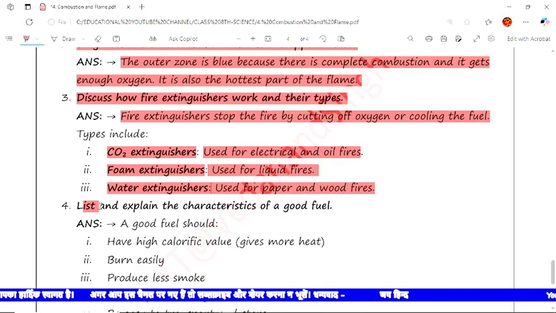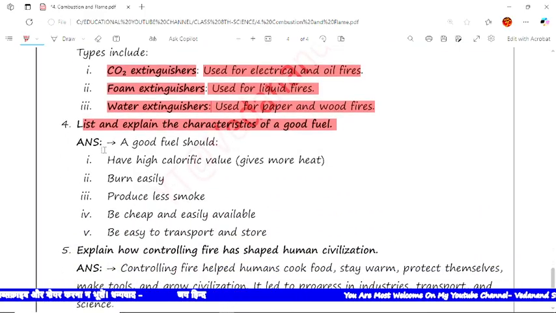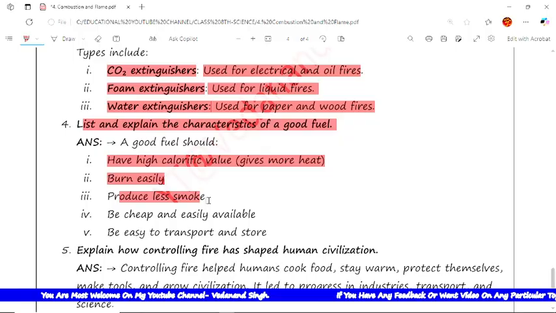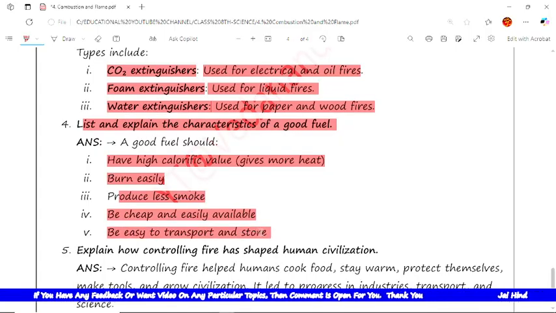Next question is, list and explain the characteristics of good fuels. The answer is, good fuels should have high calorific value, which means they give more heat. Next, burn easily. Next, produce less smoke. Next, be cheap and easily available. And next, be easy to transport and store.